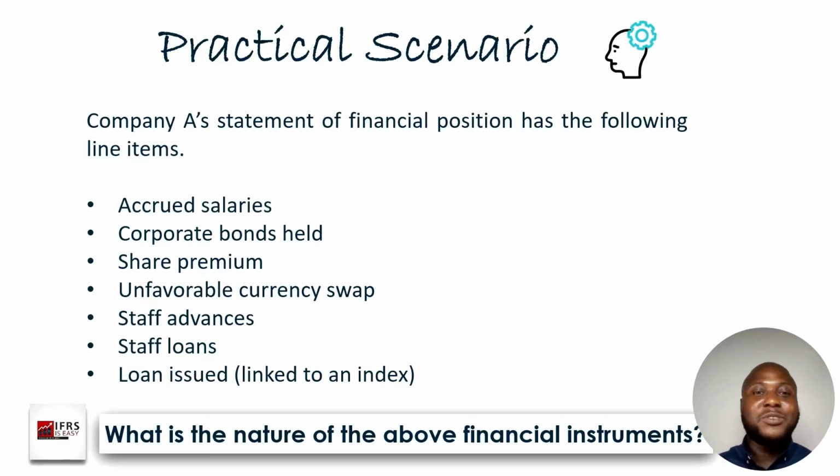Then the next question is, what's the nature? The nature is that cash is a debt instrument. And then the last thing is that it is a non-derivative. So that's how we answer this. As we move on to the next page where we deal with the answers, I'd like you to think about the answer first. Just pause your screen and try and answer it before you actually look at what the answer is.